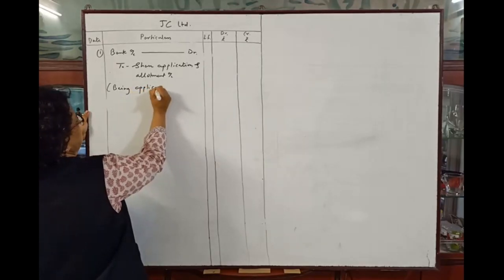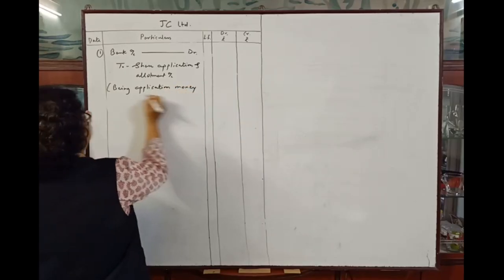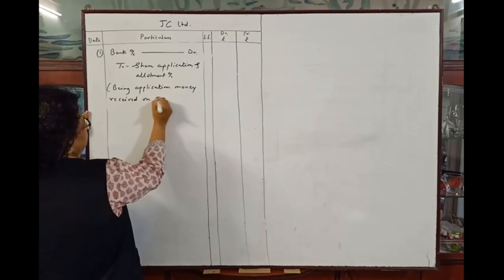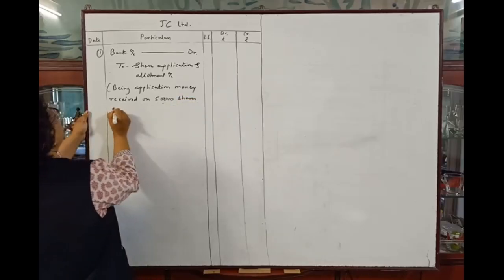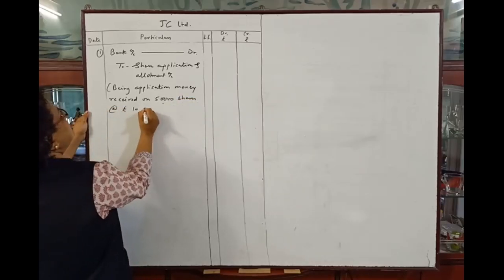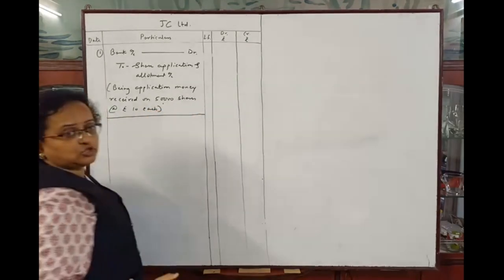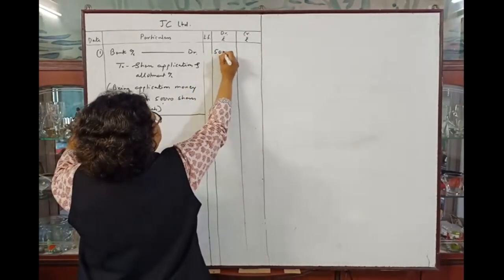Being application money received on 50,000 shares at rupees 10 each, all money received with application. Okay, so 50,000 into 10, that is rupees 5 lakhs.